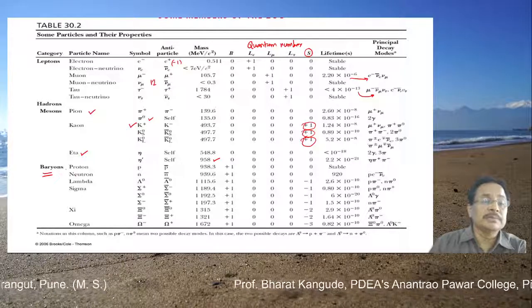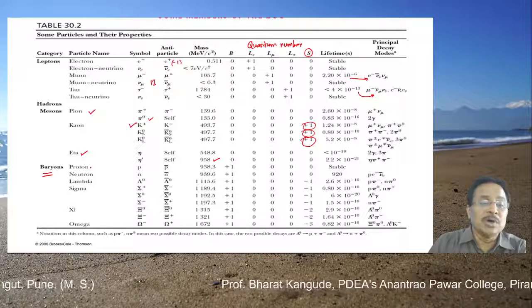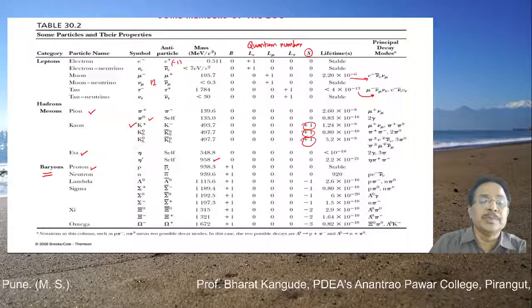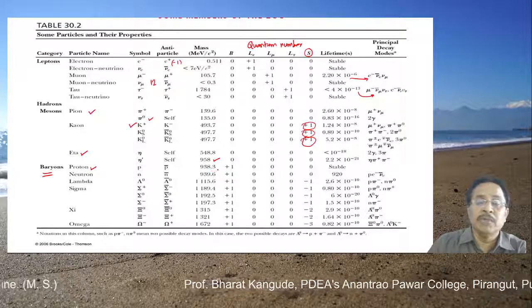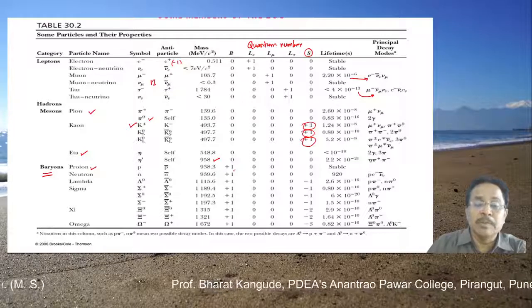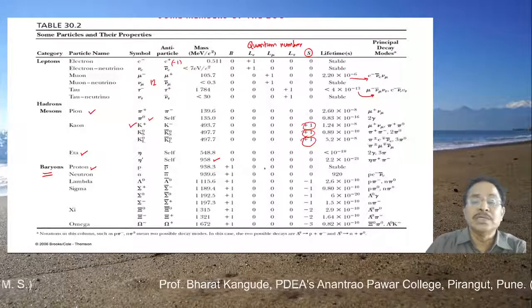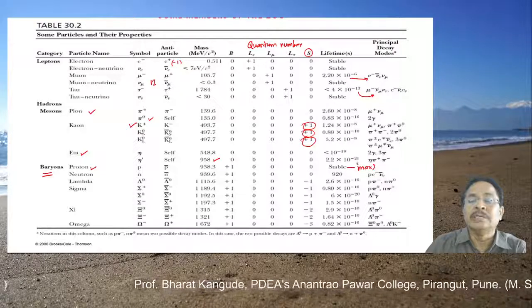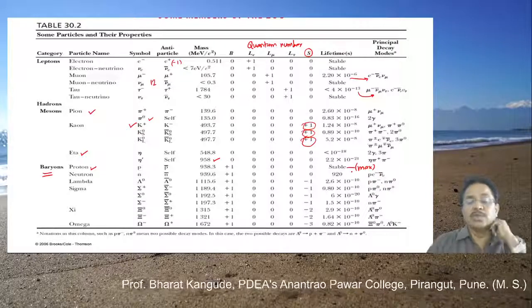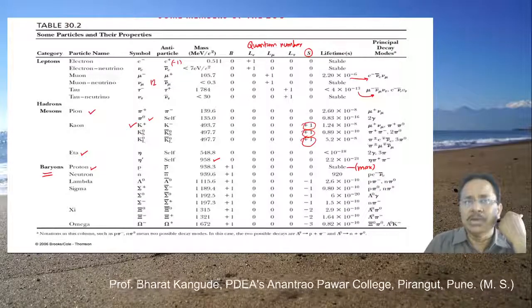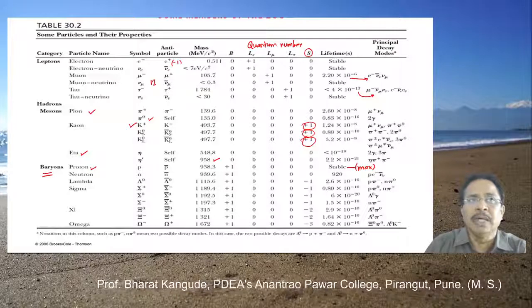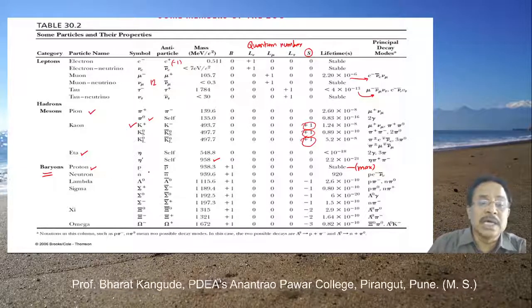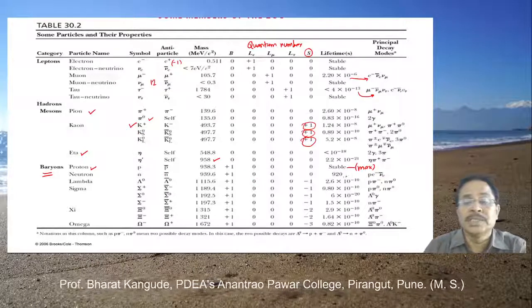Then the third family, the baryons. The smallest baryons are the proton and neutron. The symbol is P, its antiparticle is P bar, its mass is 938 MeV, as we know. It is from the baryon family, therefore its baryon number is +1. The others are 0. The proton is the most stable particle, and that is why we are in this universe. No proton decay has been observed anywhere, and therefore this entire universe is stable in that sense. Then the neutron is another particle in this family, with all these numbers given there.